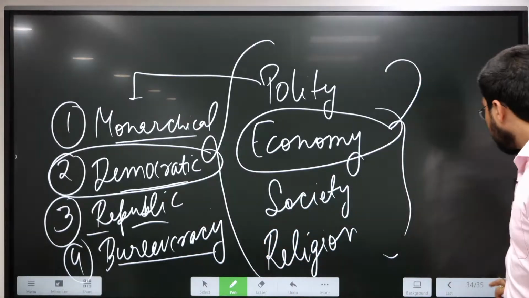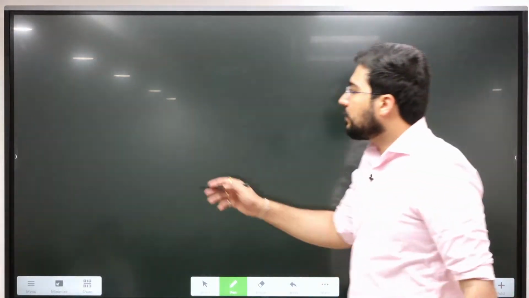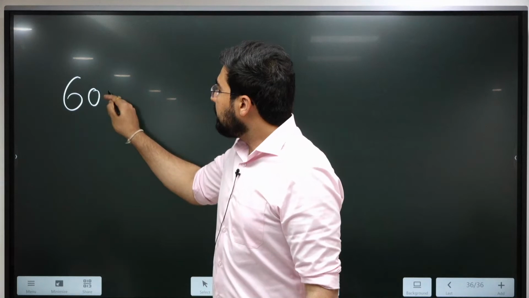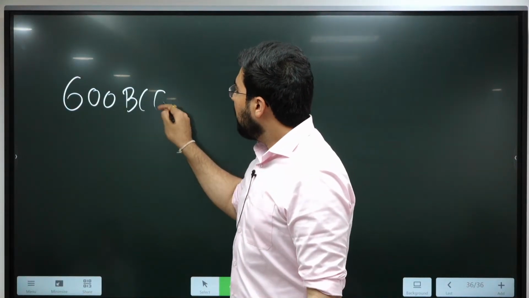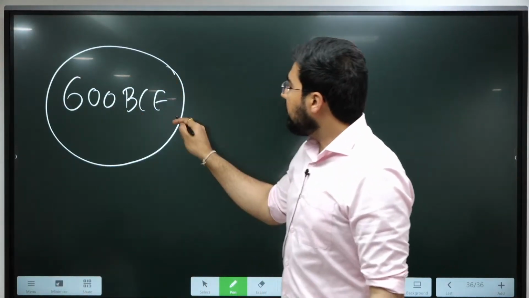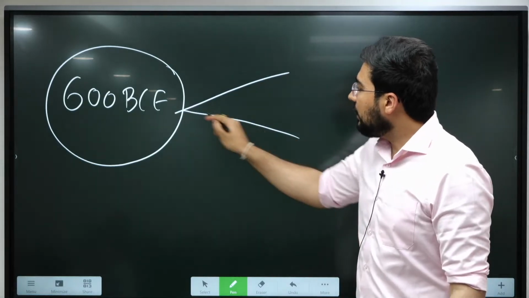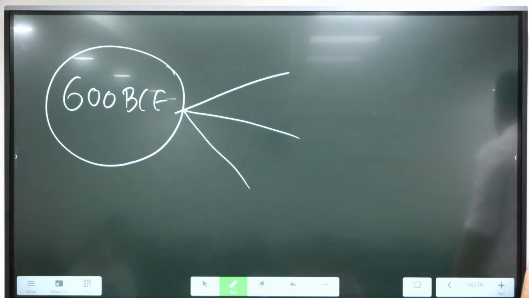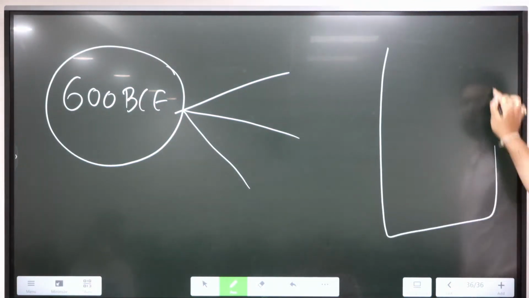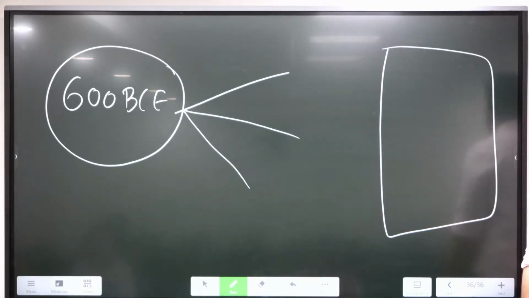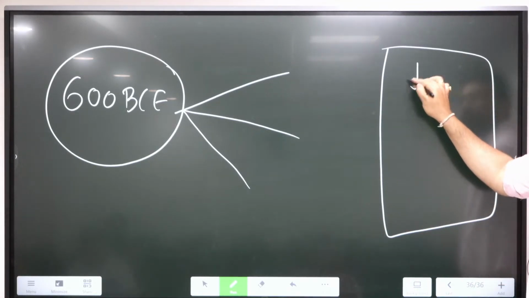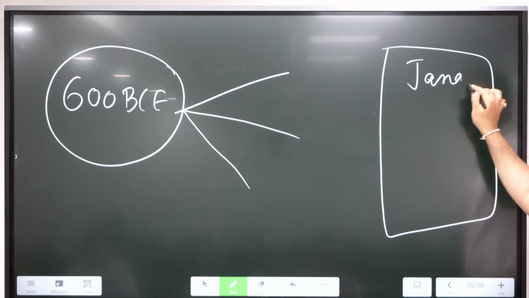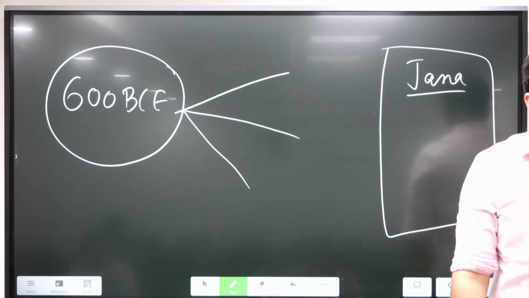ठीक है? So Vedic period is going to end around 600 BC. From 600 BC, we are going to see lots of new developments, and this is known as the age of Mahajanpadas. Okay, so what is the meaning of Mahajanpadas? That we need to understand. During the early Vedic period, we see the concept of Jana.